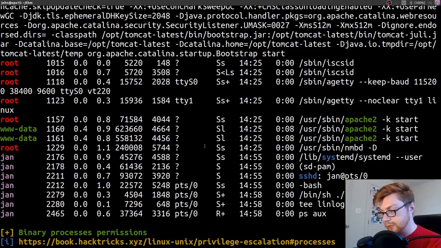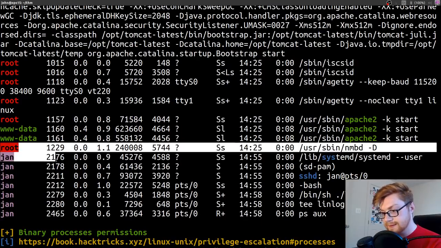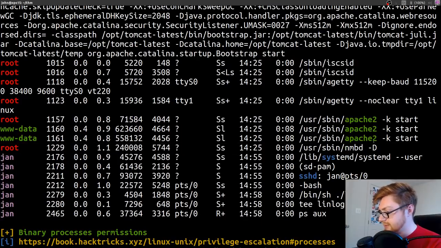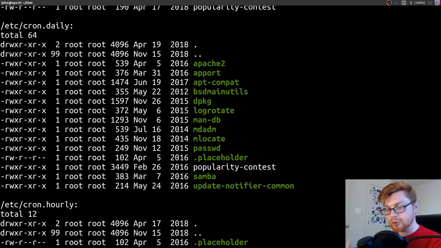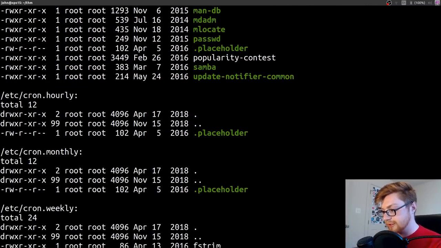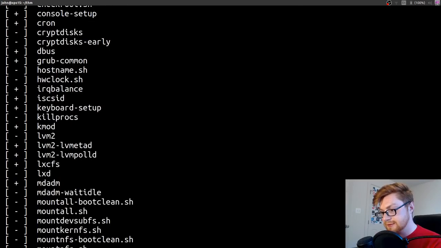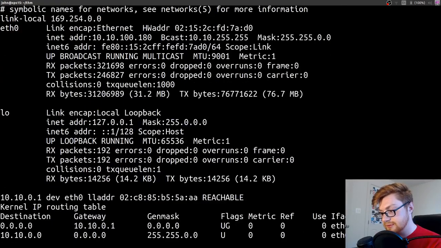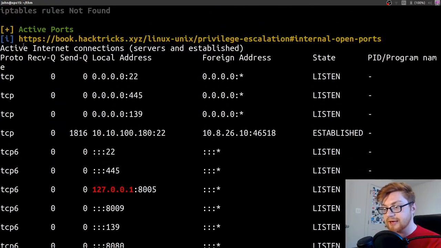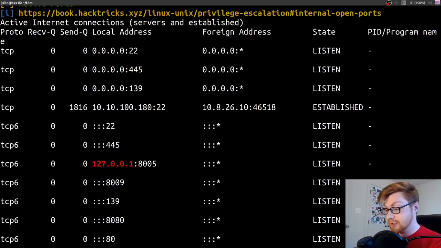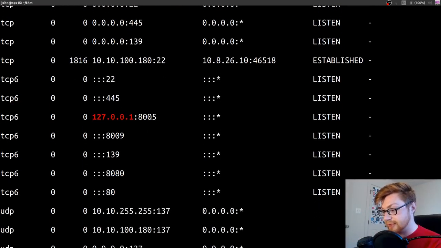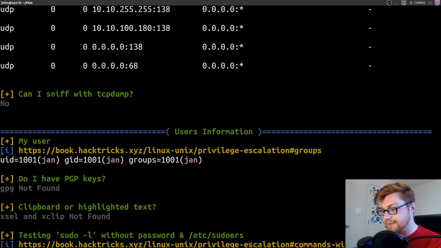There's a weird one running as root, nmbd. That's kind of after Apache, which is peculiar. I wonder if there are other local services or open ports only locally to this machine. Oh, there we go. Yeah, in the active ports, you can see we only have one thing listening locally, and that's noted in red for us here. Hey, here's a local loopback address only port that we could access. 8005, we could explore that.